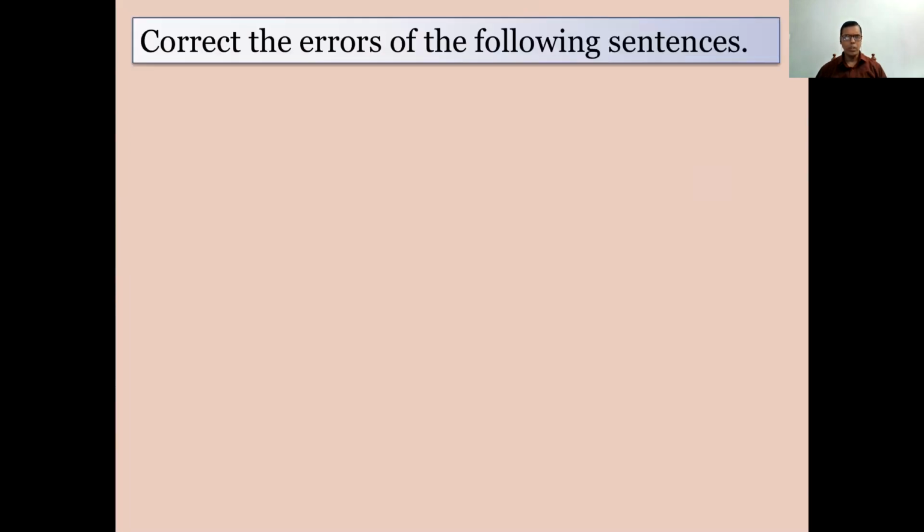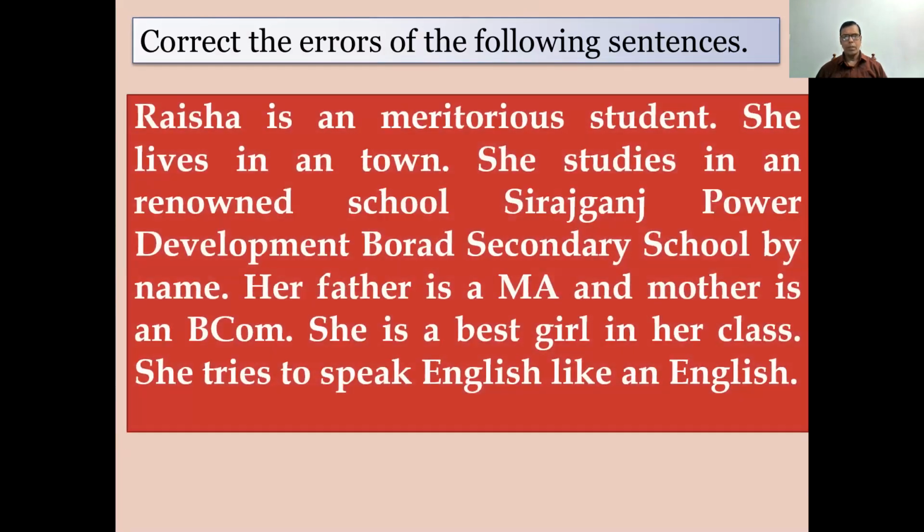Dear student, you have known some rules about article and there is a passage to give you for correction. So, dear student, correct the errors of the following sentences. Raisha is an meritorious student.